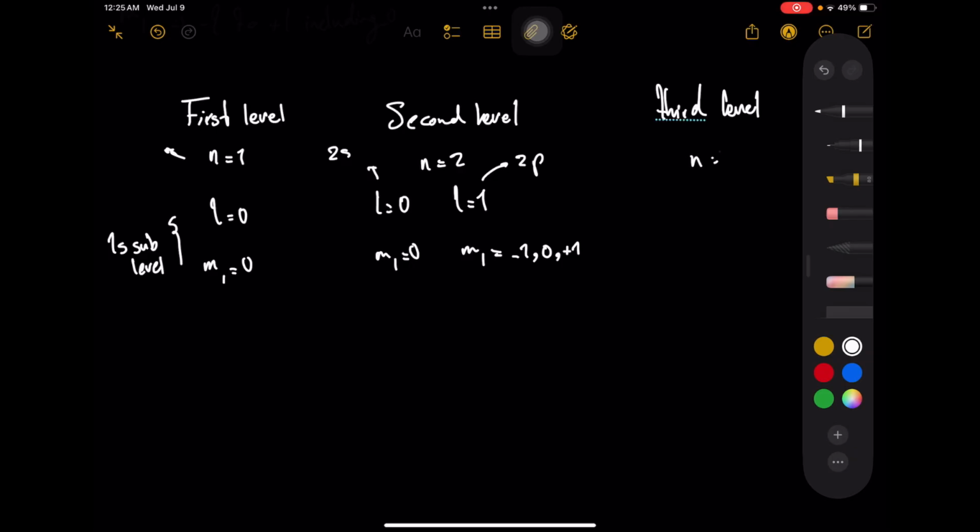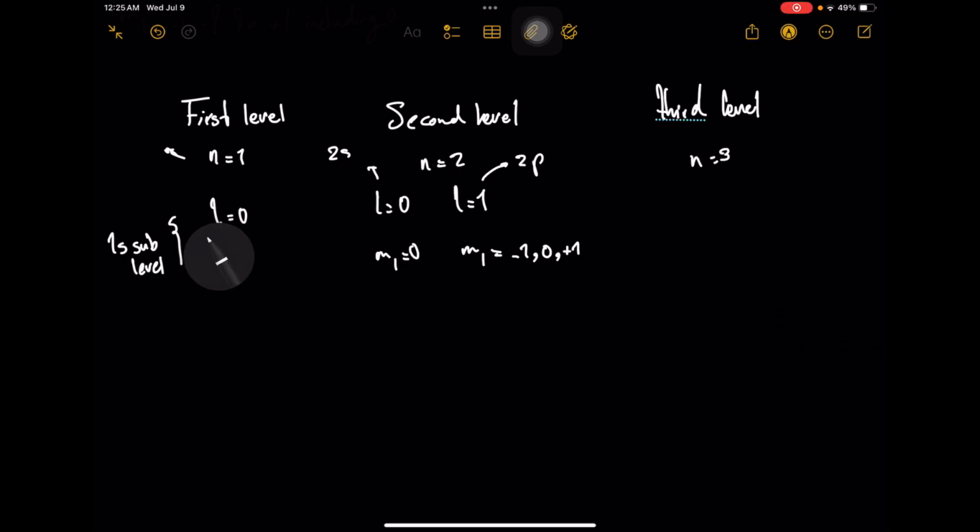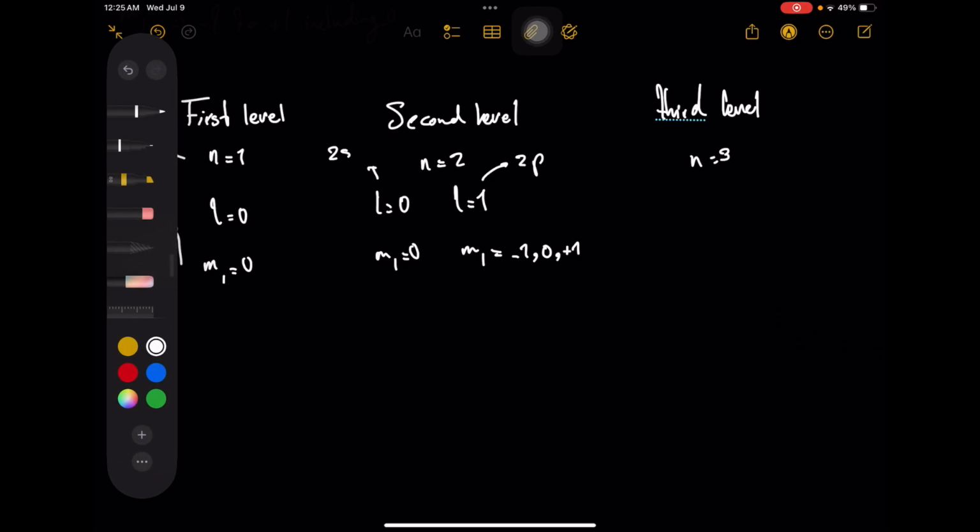And the third level, n equals 3. Again, L equals 0, L equals 1, and L equals 2. Same as here, mL for s is 0, and for p it is negative 1, 0, positive 1.